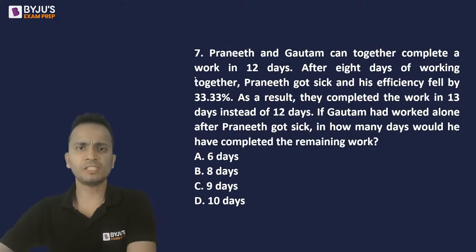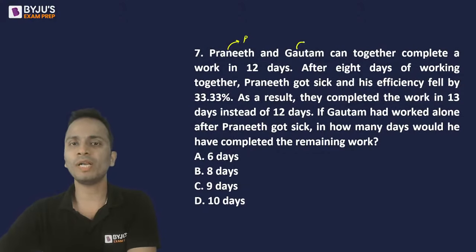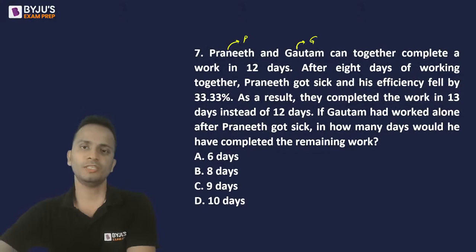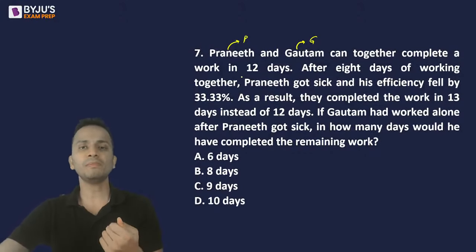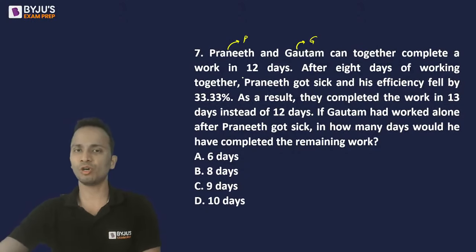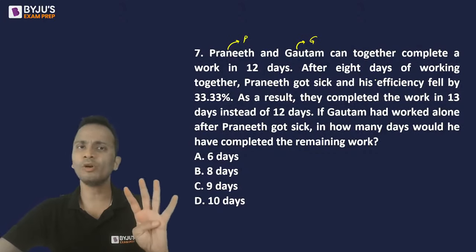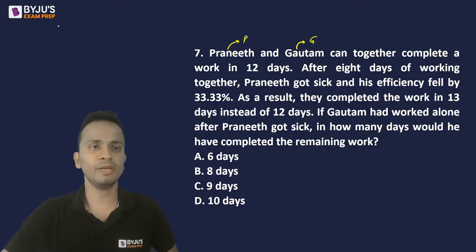So I will start by assuming that 1 day work of Praneeth is P and 1 day work of Gautam is G. Now, in 12 days, the total work will be 12P plus 12G, 12-day work of Praneeth and 12-day work of Gautam. But they have worked for 8 days. And now, the work which they can finish in 4 days is the remaining work. So, I'm concerned about the remaining work. So, the remaining work is 4 times P plus G.